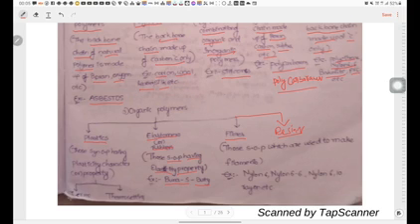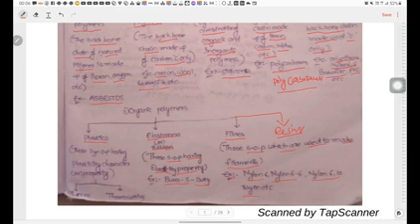Next one, fibers. Those synthetic organic polymers which are used to make filaments. Filaments means thin wires or threads. They are also used for manufacturing of ropes. Examples: nylon 6, nylon 66, nylon 610, rayon, etc.